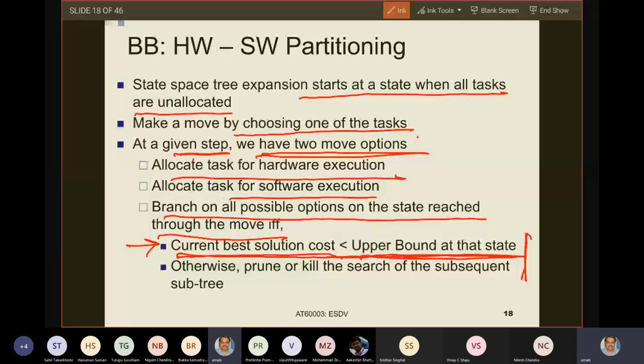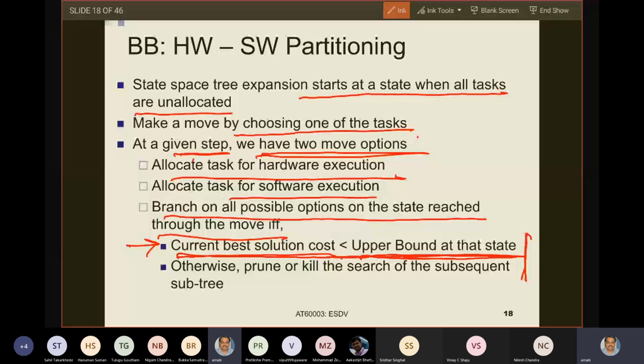So if my current base cost is less than the upper bound, then I can possibly get into the subtree and finally get a solution which is better than the current best. Understand that if this condition is not true, that means the current base cost is greater than or equal to the upper bound, then there is no possibility of exploring this subtree and getting a better solution. In that case, I can prune the exploration of that subtree. This is what I mean by pruning.